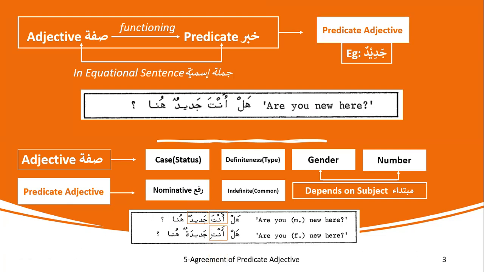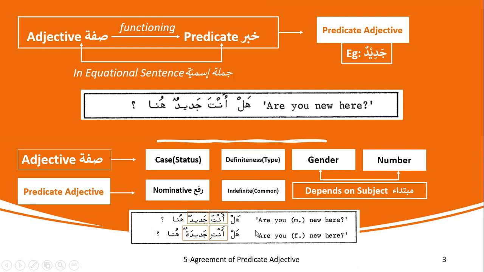Similarly, anti, feminine, singular, and jadidatun, feminine, singular. So it is in agreement with the mubtada, which is anta, anti, in gender and number, and also it is common, and it's in rafa form.